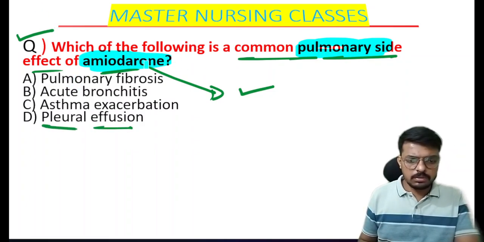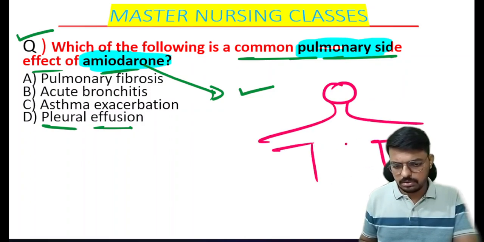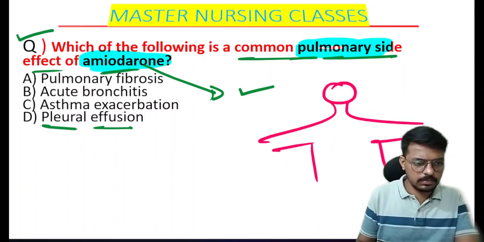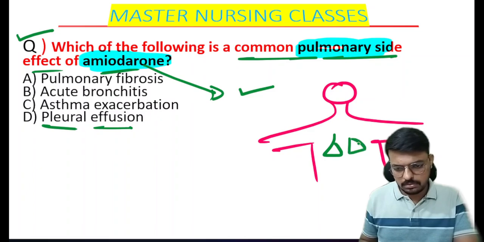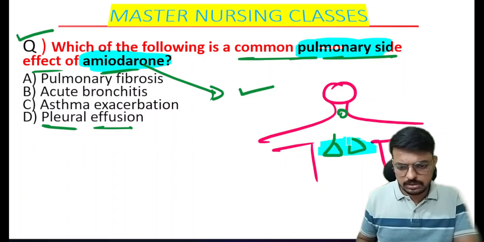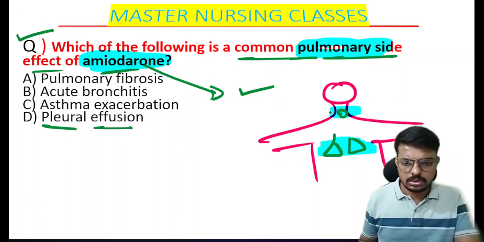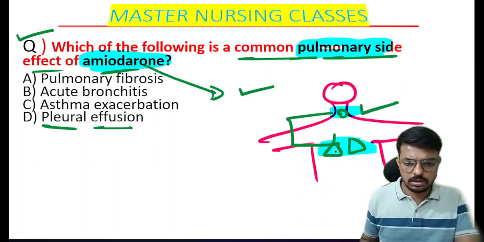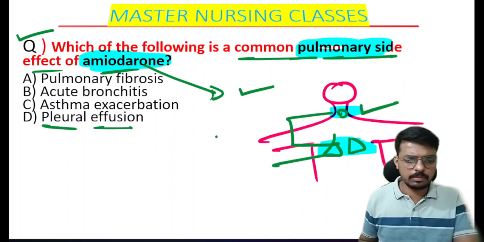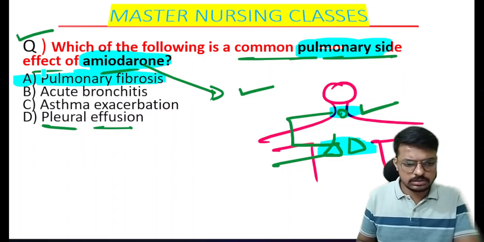So here the amiodarone has two dangerous side effects. One is it makes the fibrosis of the lungs, and it damages the thyroid gland. Okay, remember this. It will damage the thyroid gland, and it has the side effect of the pulmonary fibrosis also. That is the pulmonary fibrosis is the correct answer. This will strike in your exams.